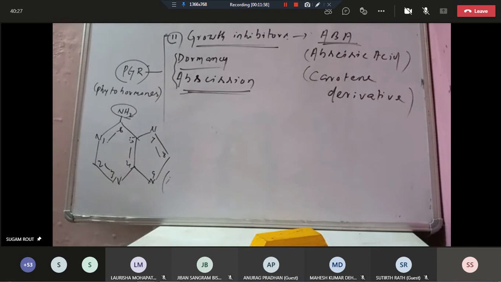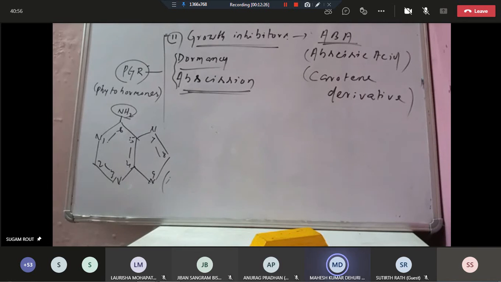Unsaturated hydrocarbon substances. Okay. Which type of pigment is carotene?